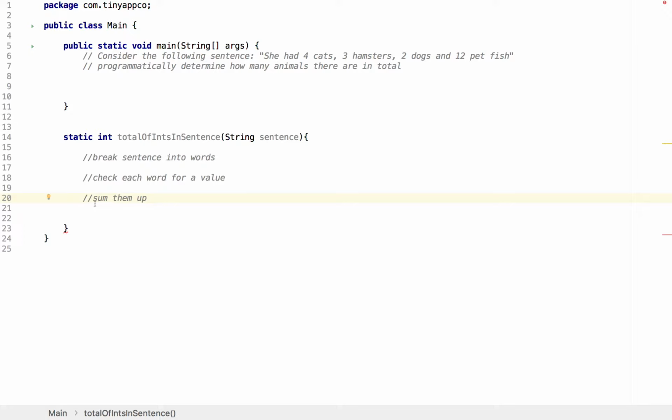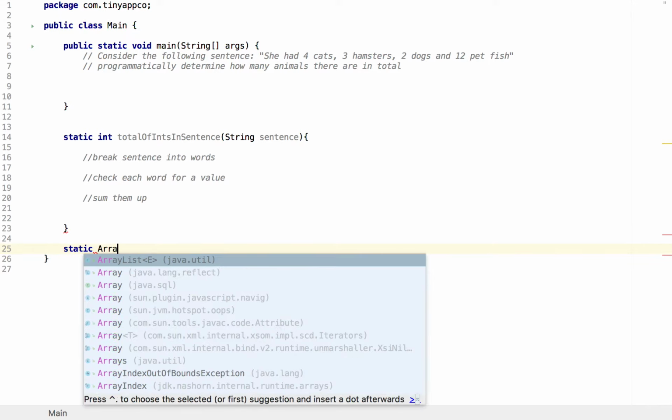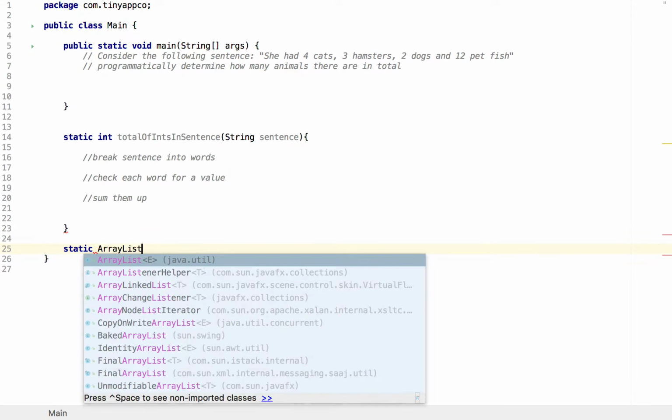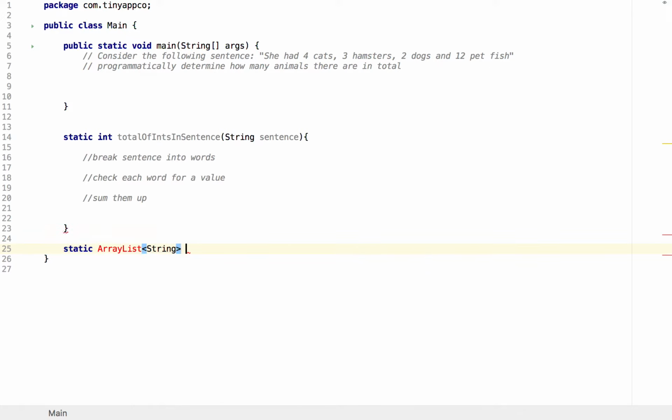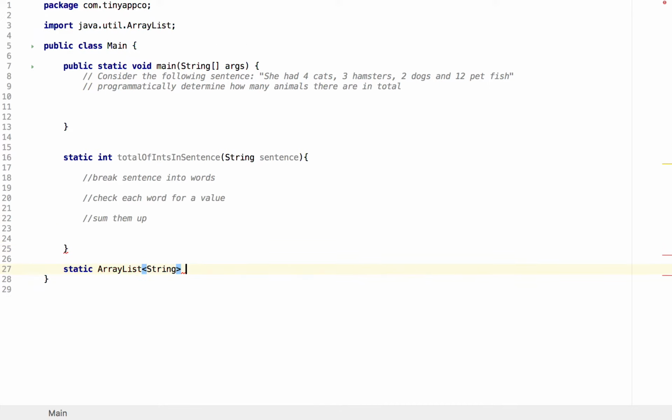In order to make our code nice and clean and easy to read, we can actually put some of these into methods. So the breaking of a sentence into words could be done in the form of a method. Given our sentences are going to be of varying lengths, it probably makes sense to have some sort of flexible collection. So an array list would work quite well for that. So we could have a method that returns an array list of strings. Just add that import statement.